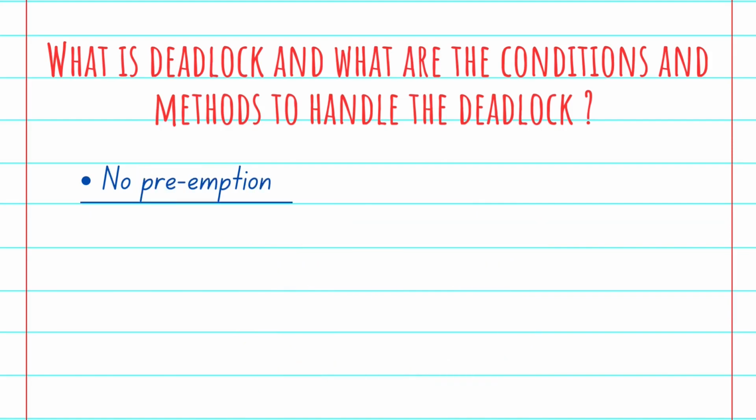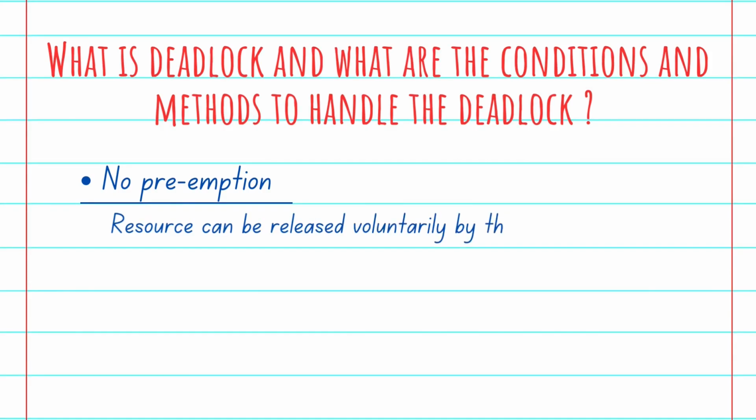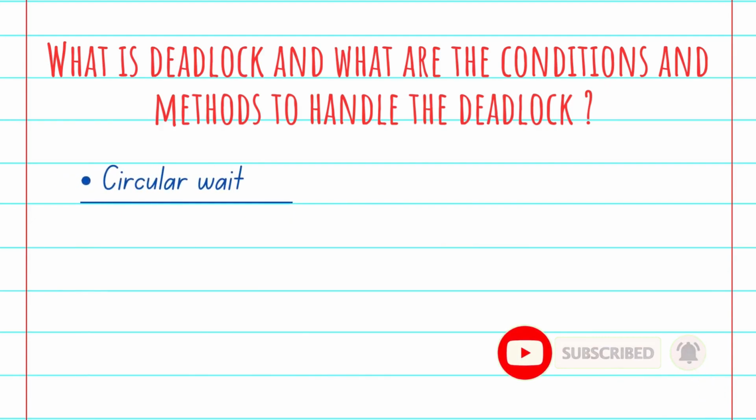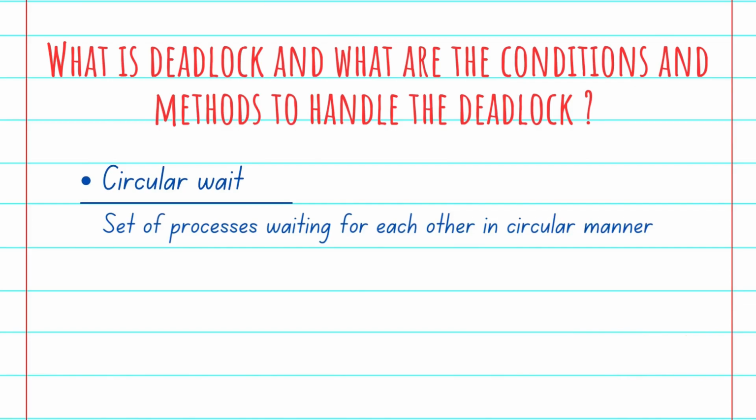Then the next is no preemption. No preemption means a resource can be released only voluntarily by the process itself. Only the process itself can release the resource. Now we go to the circular wait. So what is the circular wait? Circular wait is nothing but a set of processes waiting for each other in a circular manner.